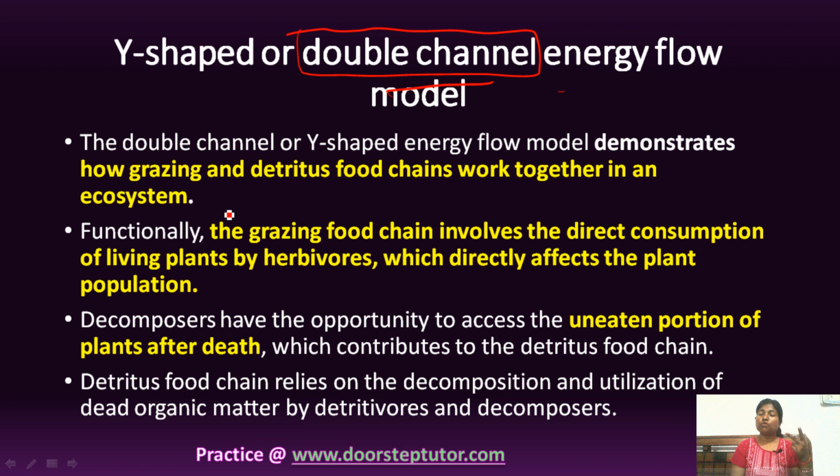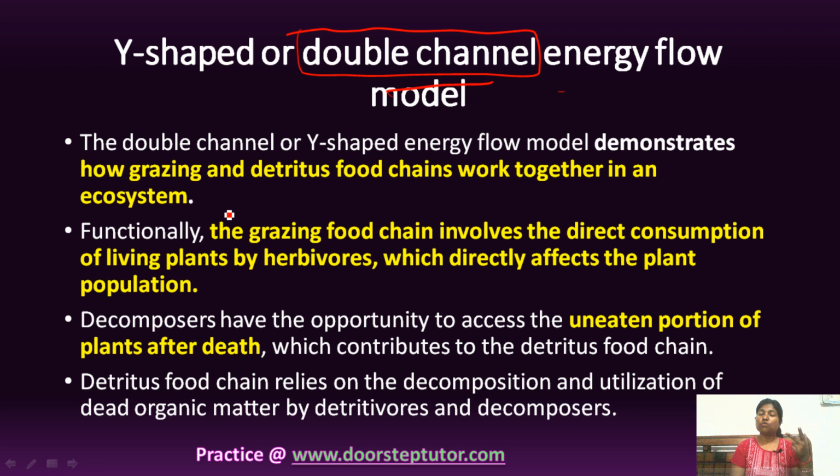Okay, when you see any tree ecosystem, you will find that the leaves are being consumed by herbivores, and the rest of the tree or the uneaten portion of the tree is being utilized by detritivores.